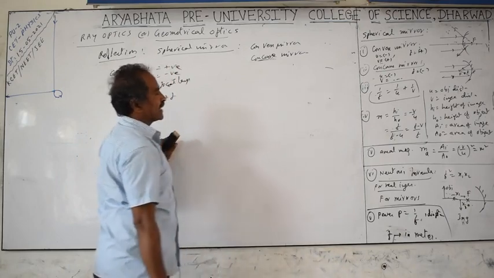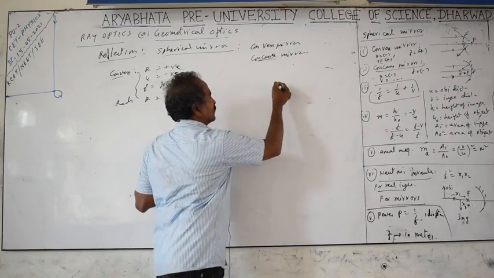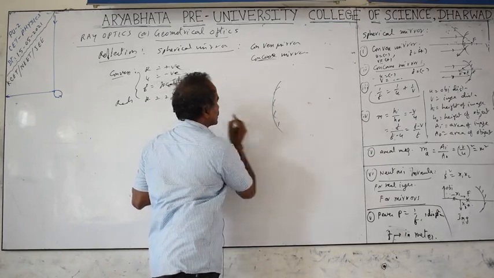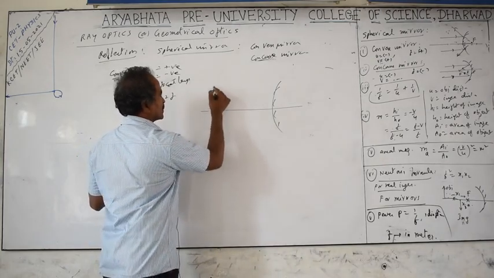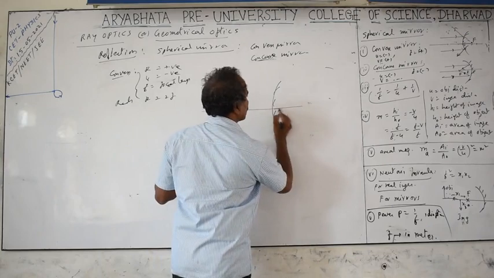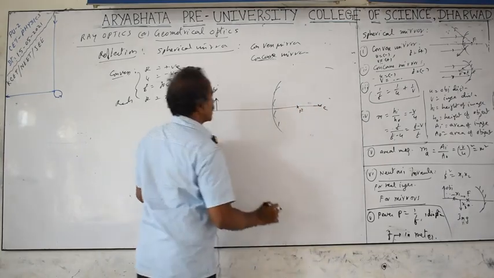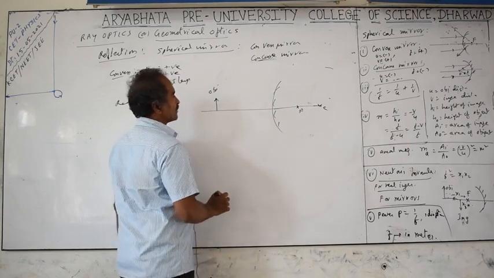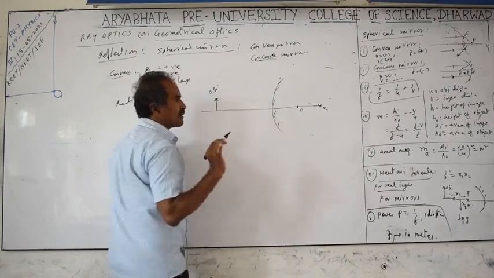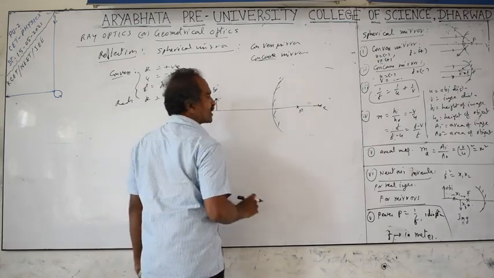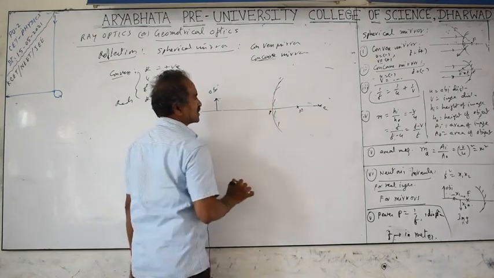To draw the ray diagrams for mirrors, a minimum of 2 light rays should meet, as we said. If you want to draw the diagram for these mirrors, concave mirror and convex mirror, keep one object here, this is the object, and the focus we have on the right side. This is the center of curvature, and half of that is the focus. The light rays falling on this mirror can fall at different places. We imagine paraxial rays only, meaning the object size is not too big. We are taking light rays very close to the pole. We are going to discuss paraxial rays only in all the cases.